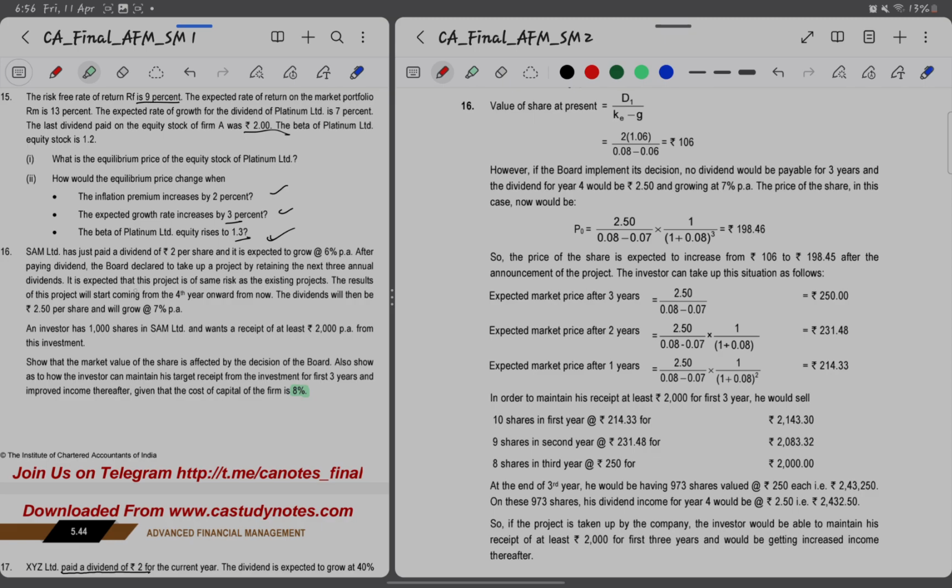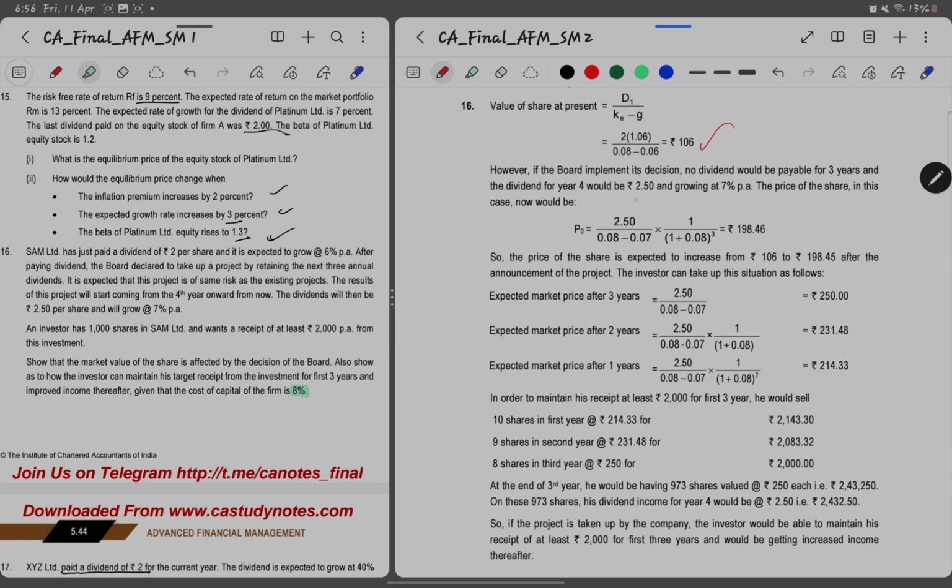Before the project, which is now, they've given a paid dividend of 2 rupees, which will be D0, and growth is 6%. So D0 into (1 plus g) divided by Ke minus g will be the value of share at present, which is coming up to 106 rupees.